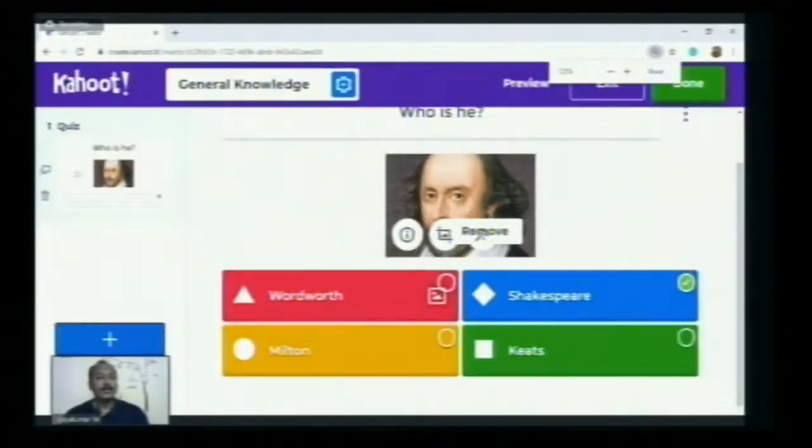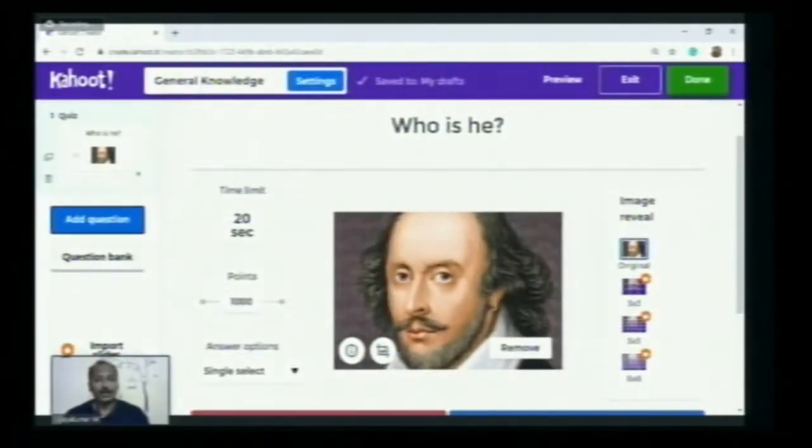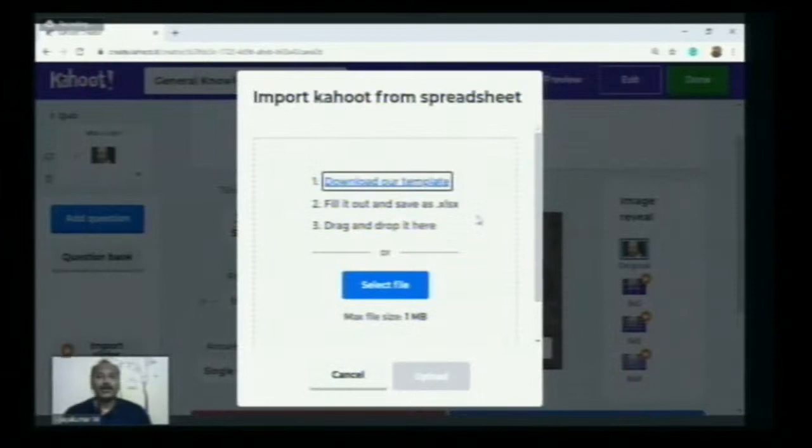Yeah, here you can see at the left hand side bottom, import spreadsheets is there. Okay, that's a very, very important thing. Import spreadsheets. So let me click that. Now this dialog box will appear. Actually, download our template is given. By clicking that, an Excel sheet will get downloaded to your computer.